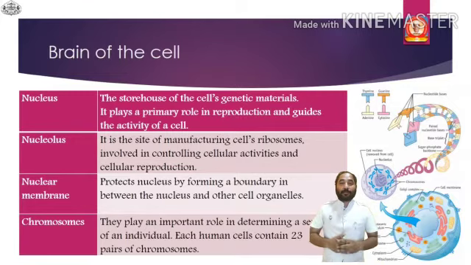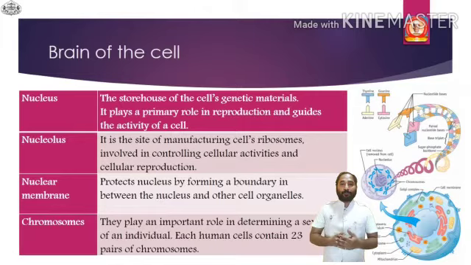Now, there are the transporters of the cell. Whatever message from the nucleus is carried forward to the adjacent cell, there are different types of transporters present in the cell. These transporters are called the endoplasmic reticulum, Golgi bodies, and ribosomes.